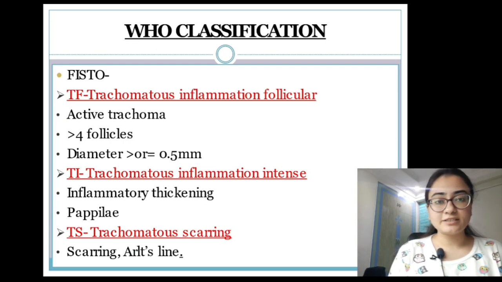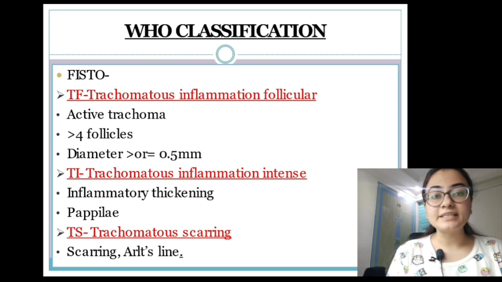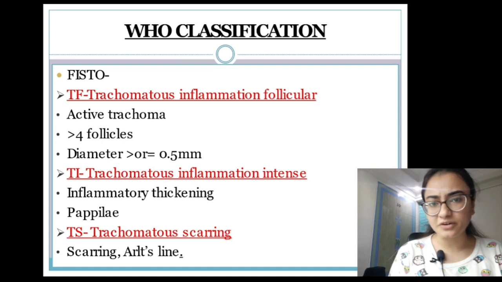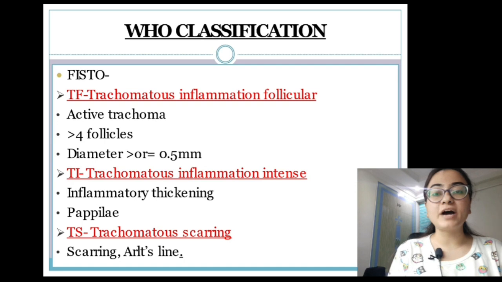Now the WHO classification of trachoma. In WHO classification we follow the FISTO classification. By FISTO we have F for follicles, I for intense inflammation, S for scarring, T for trichiasis and O for corneal opacity. So the TF, or trachomatous inflammation follicular, occurs in active trachoma, and for this we need to have 5 or more follicles, that means greater than 4 follicles, and the diameter should be greater than or equal to 0.5 mm.